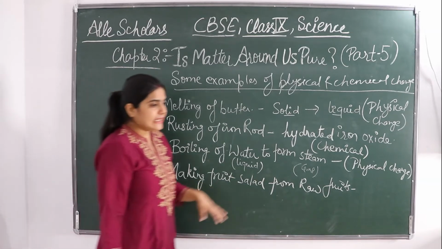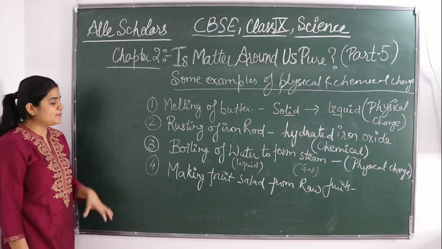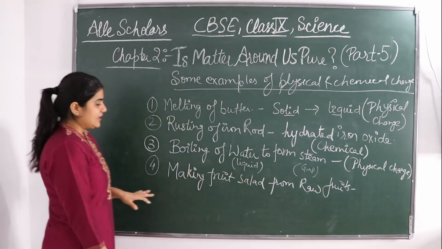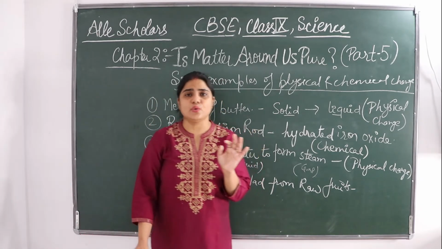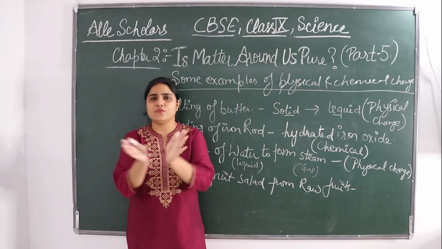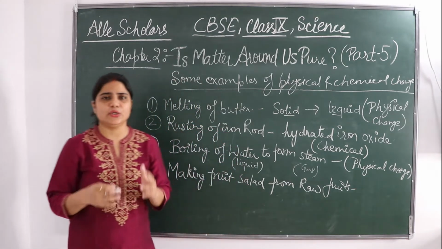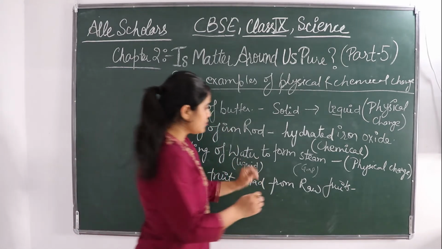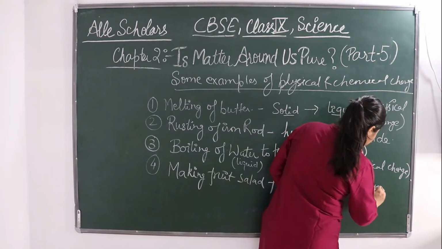But is there any reaction taking place? No, there is no change in chemical properties or any chemical reaction taking place. Only the physical appearance of the salad is going to change. It was a somewhat different shape and now it has been cut into pieces, so a different shape. So only the physical appearance changes, so it's again a physical change.